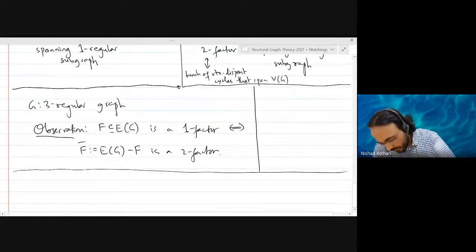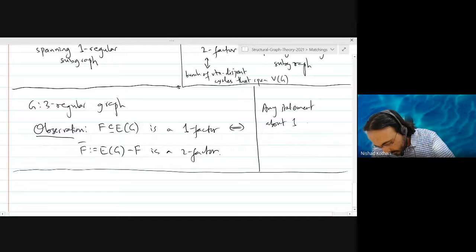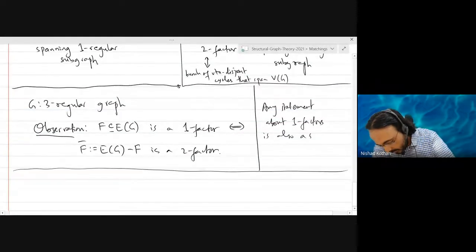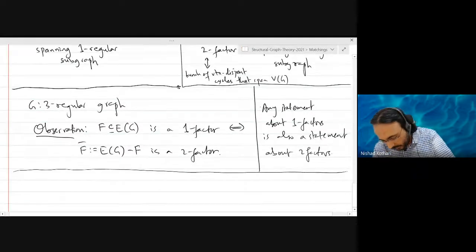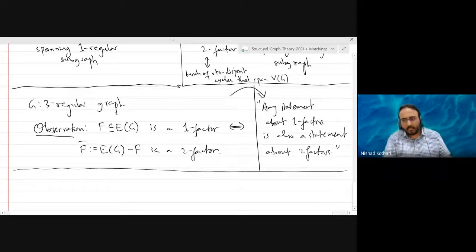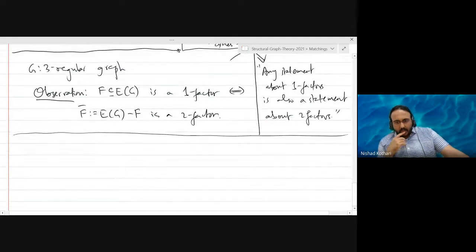So any statement about one factors is also a statement about two factors. That's the intuitive point I want to make here. All right? Okay, so let me ask you the following question.